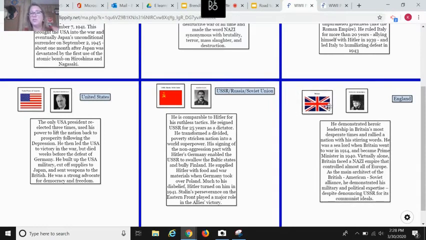Okay, so we can easily then put together this last one. Winston Churchill of England, also known as Great Britain, demonstrated heroic leadership in Britain's most desperate times, rallied a nation with his stirring words. He was a sea lord when Britain went to war in 1914 and became prime minister in 1940. Virtually alone, Britain faced a Nazi empire that controlled almost all of Europe. As the main architect of the British-American-Soviet alliance, he demonstrated his military and political expertise, despite denouncing the USSR for its communist ideals.